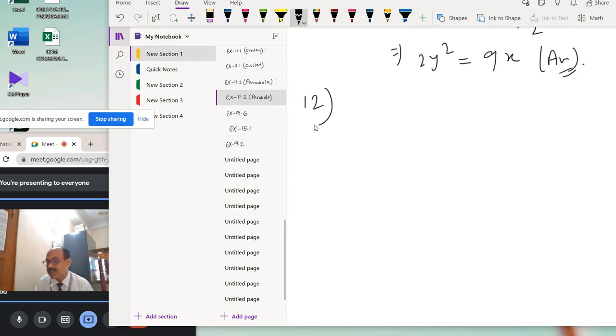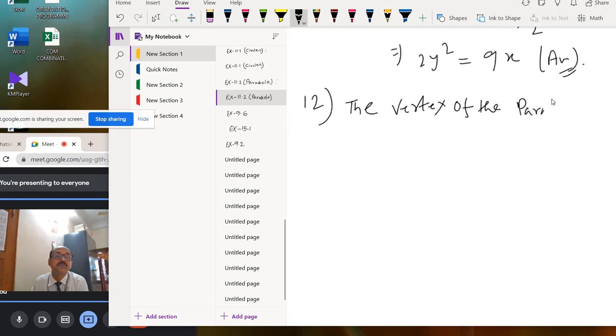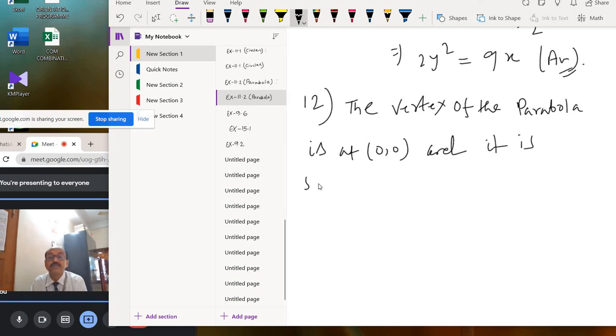So the axis is the y-axis. The vertex of the parabola is at 0, 0 and it is symmetrical about the y-axis.